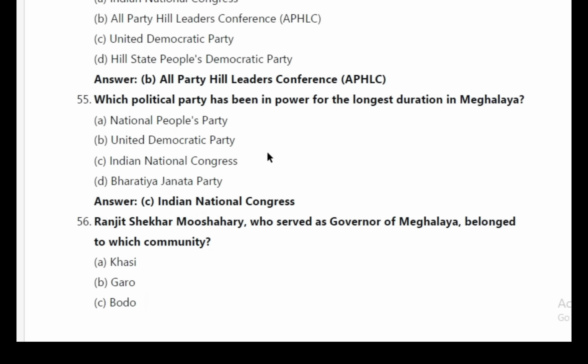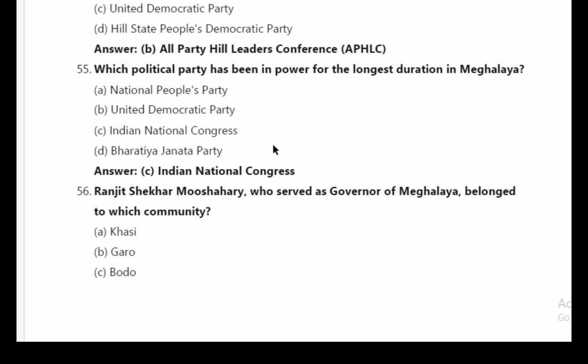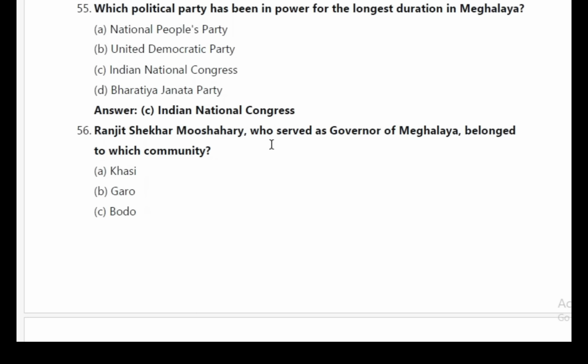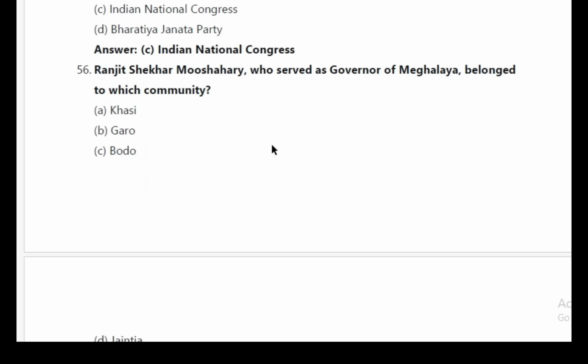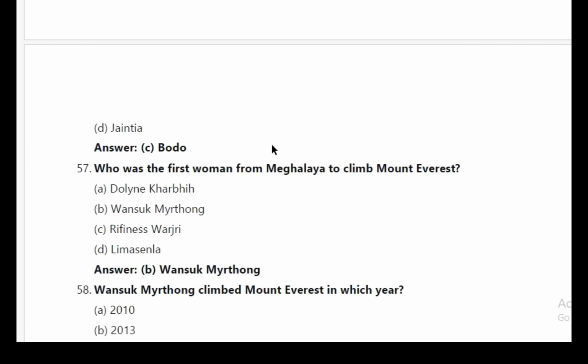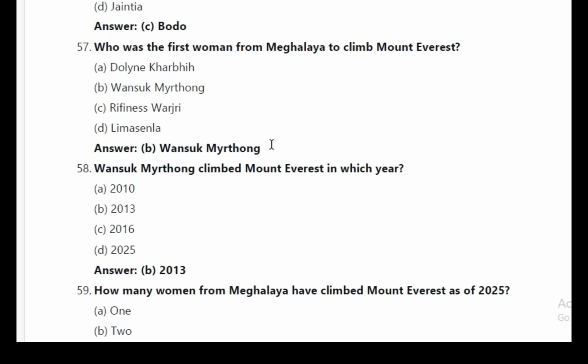55. Which political party has been in power for the longest duration in Meghalaya? Answer C. Indian National Congress. 56. Ranjit Shekhar Mooshahary, who served as governor of Meghalaya, belonged to which community? Answer C. Bodo. 57. Who was the first woman from Meghalaya to climb Mount Everest?